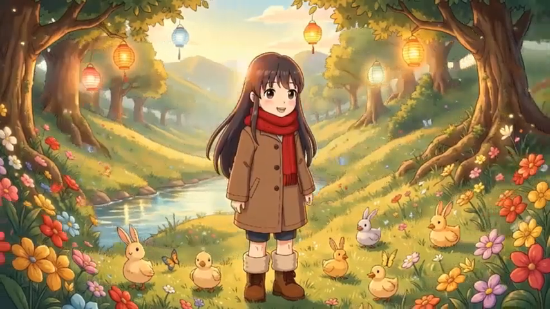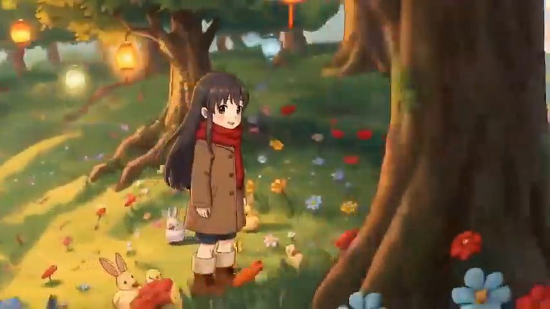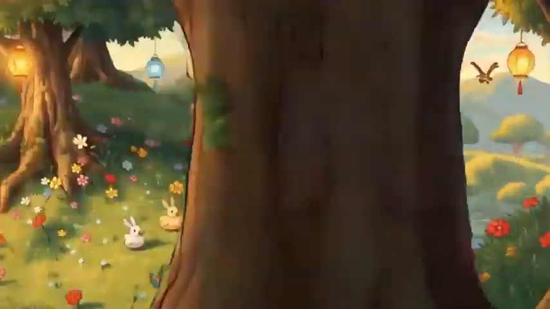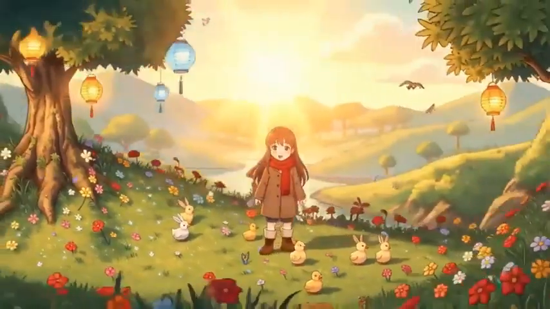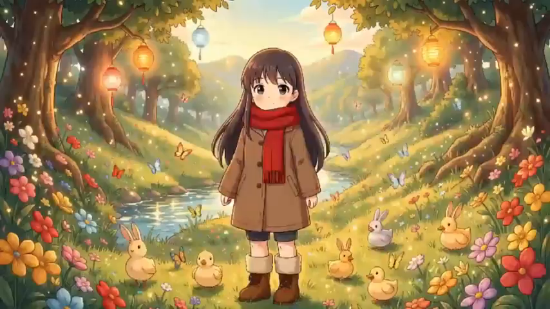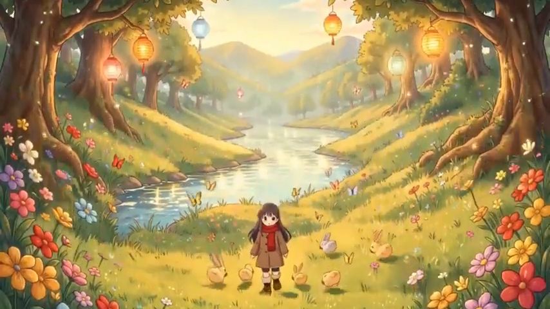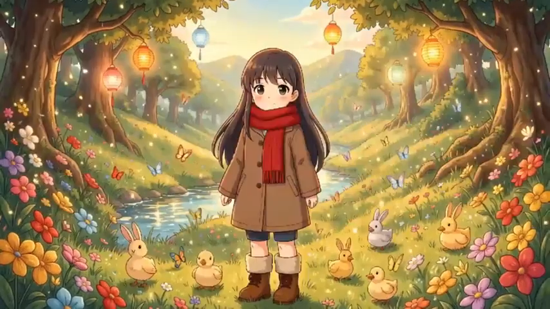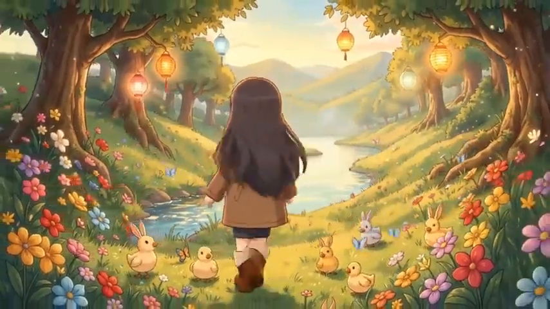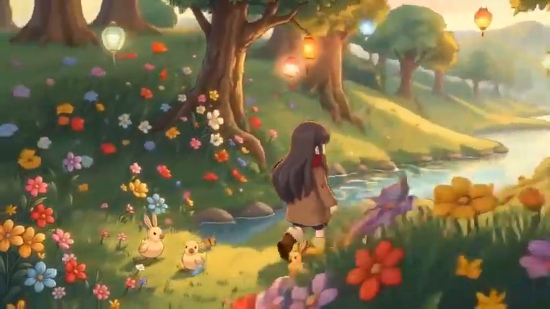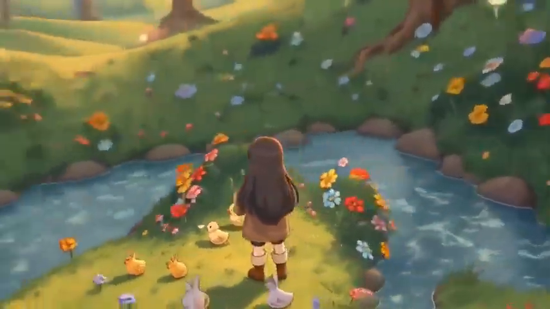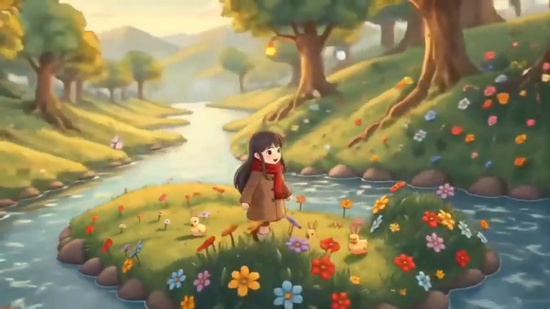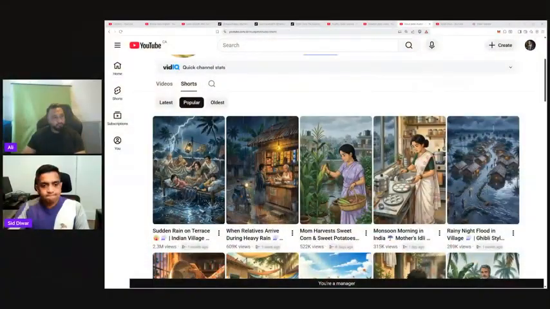Did you know the sun is one of the most important things for life on Earth? It gives us light, warmth, and energy.